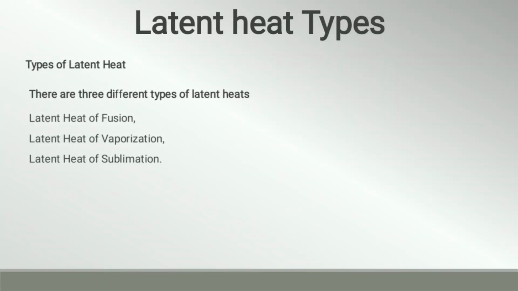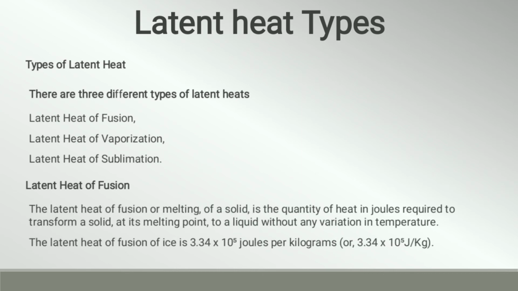Then types of latent heat. Latent heat can be of three different types: first one is latent heat of fusion, latent heat of vaporization, and latent heat of sublimation. So let us look at latent heat of fusion.